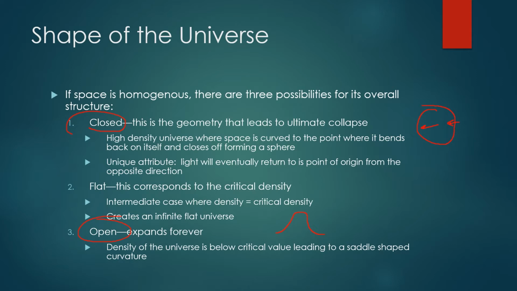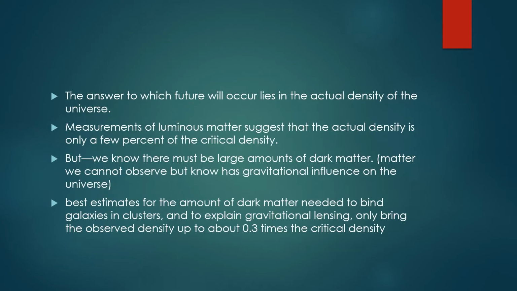And then the last, or intermediate case, our second case, is if the universe has a density equal to the critical density. There's no curvature at all, basically flat, and it's infinite. This essentially is the space that Newton would have known. The answer to which future will occur lies in the actual density of the universe. Measurements of luminous matter suggest that the actual density is only a few % of the critical density.